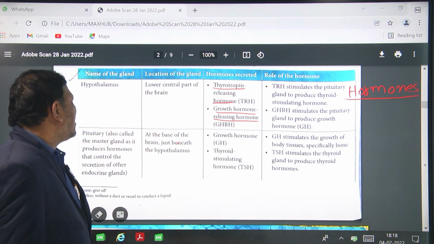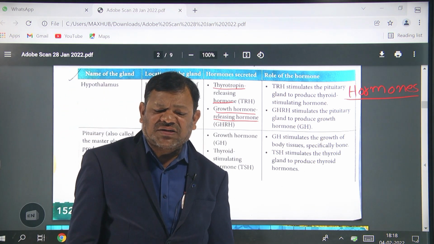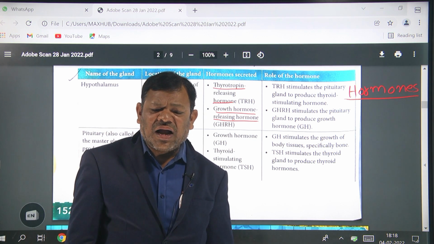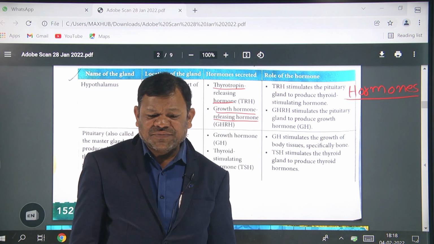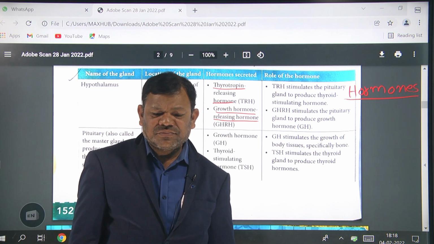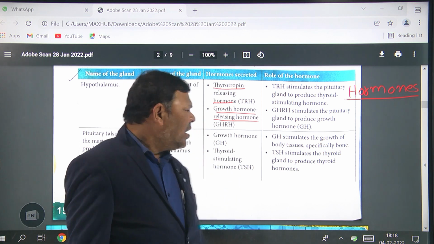So that's why the hypothalamus is known as the master of the master gland. The pituitary gland is known as the master gland. Is it clear?